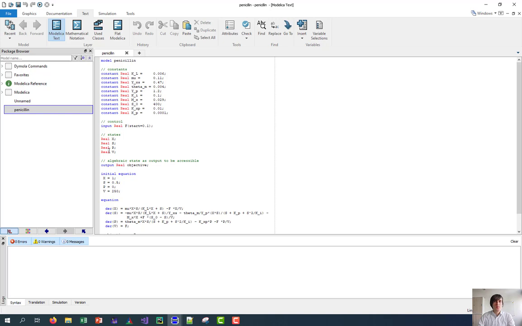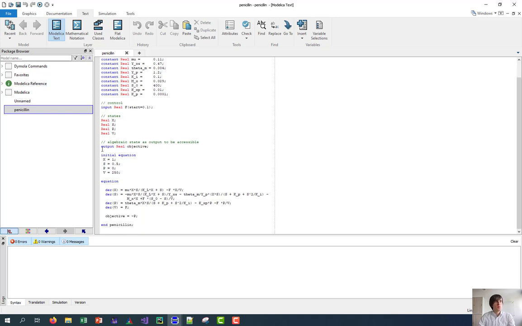In this case, we have a simple ODE system. We could also have a differential algebraic system. Here we have defined an output because all algebraic states have to be outputs to be accessible in DyOS. We have defined initial conditions for our differential states, and here we have our 4 nonlinear differential equations. Here we define an algebraic simple output equation.